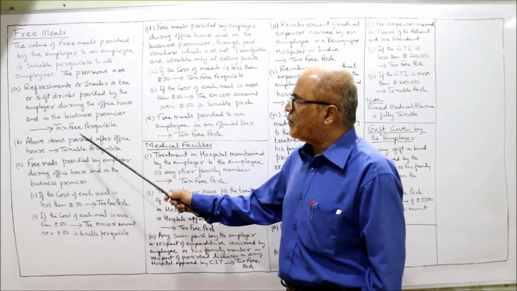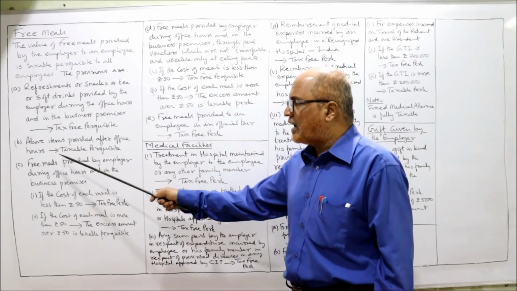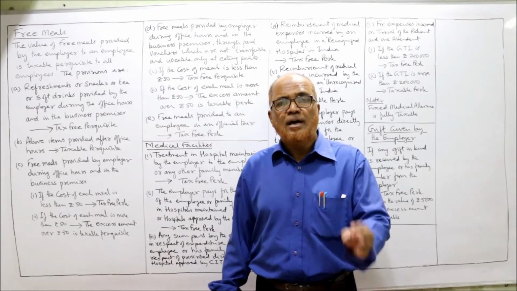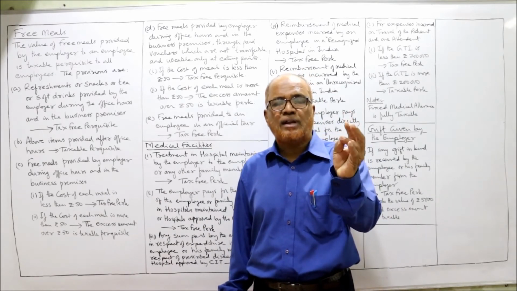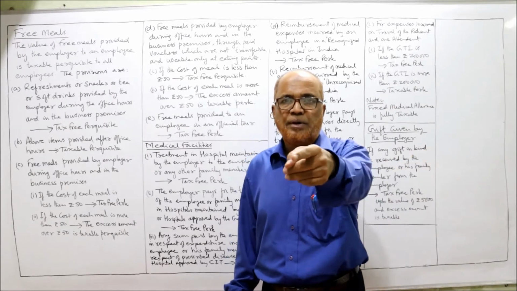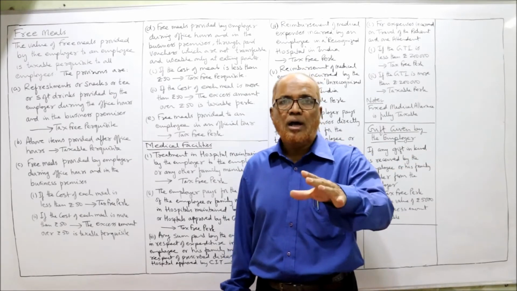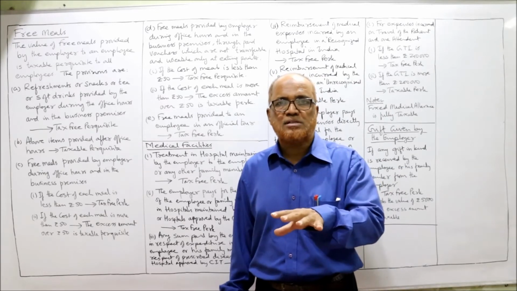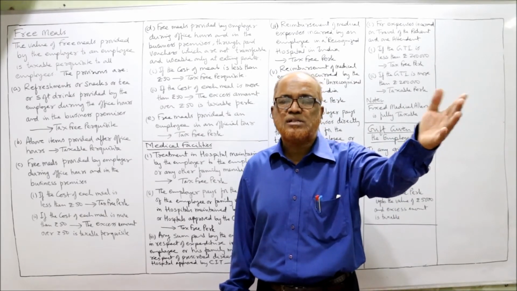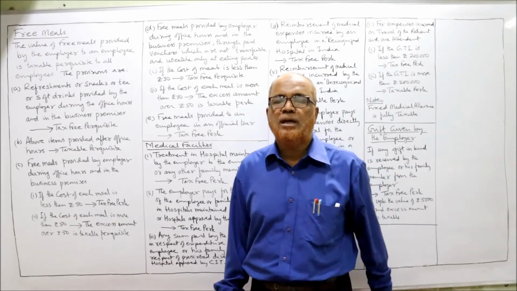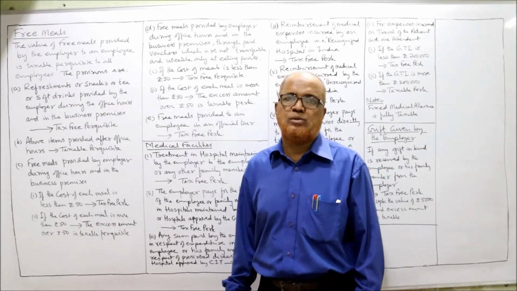Second point: the above items provided after business hours are a taxable perquisite. Or outside the business premises, if these items are provided by the employer to the employee, it will become a taxable perquisite.